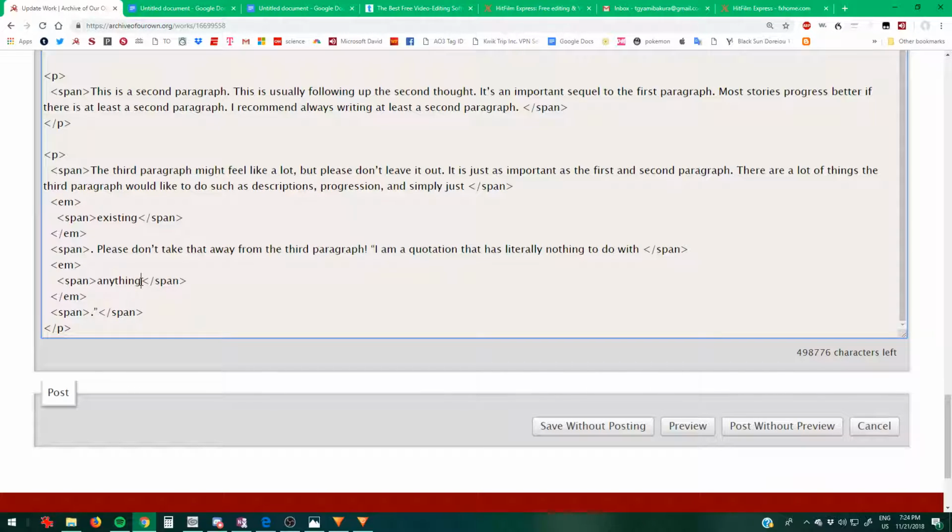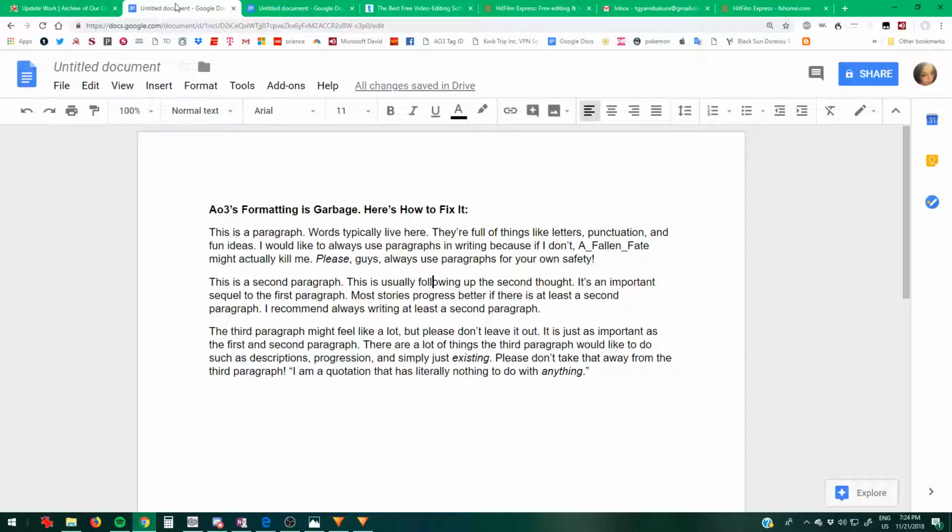Well, to get this to go into here, inside the italicized tags, wouldn't that just be as simple as making my punctuation italicized? So that's what I did, is I took my comma here and I italicized it, right?